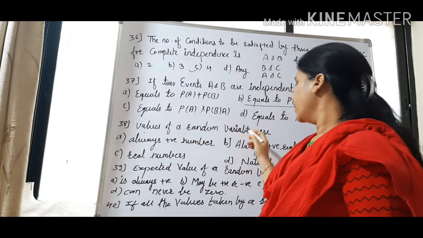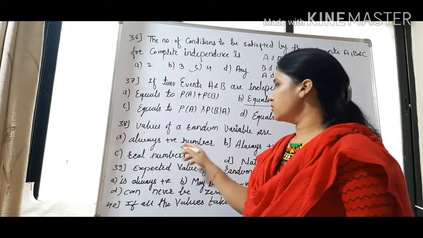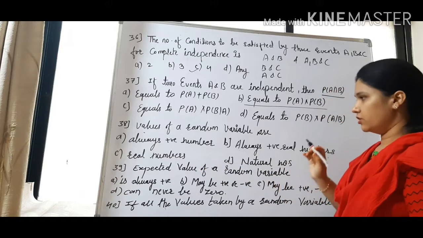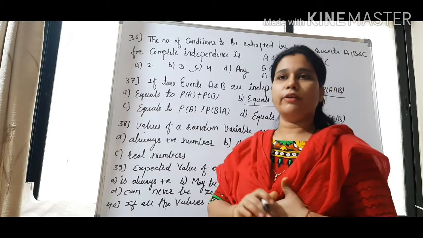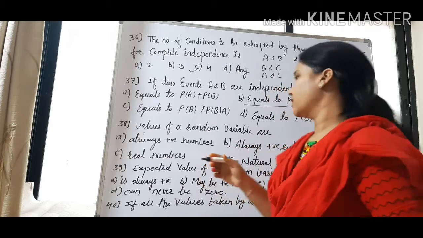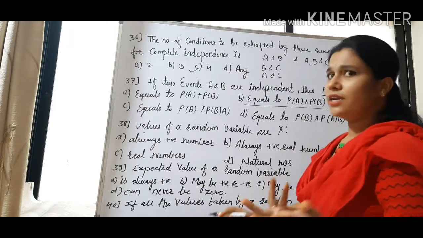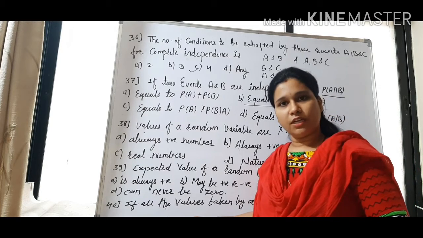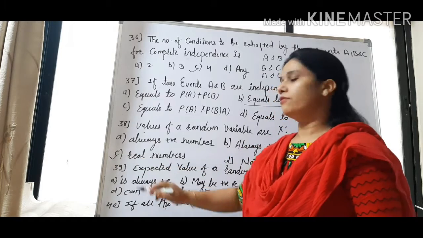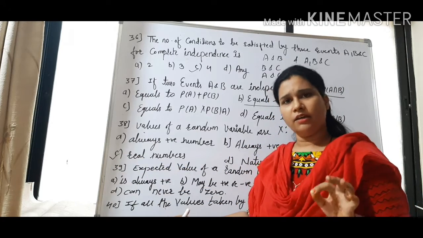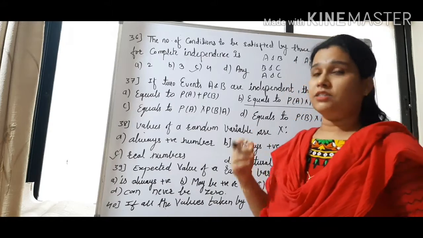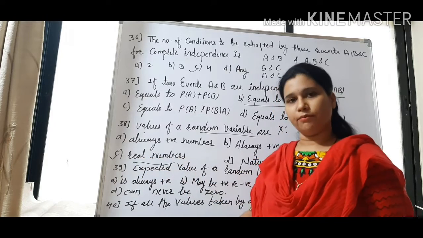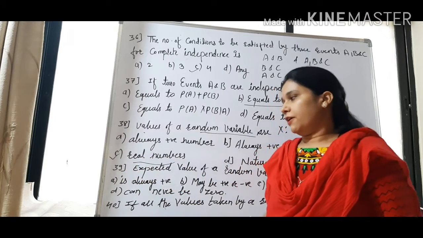Values of a random variable are always positive number, always positive real number, natural number? We have seen in probability that whenever we take a random variable X, it can take any value. It can take negative values, it can take 0, it can take positive values. So it can take any real number. There is no restriction on this random variable. It can take any value, which is a real number. Question number 39.